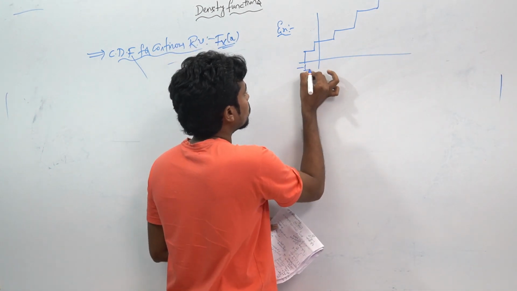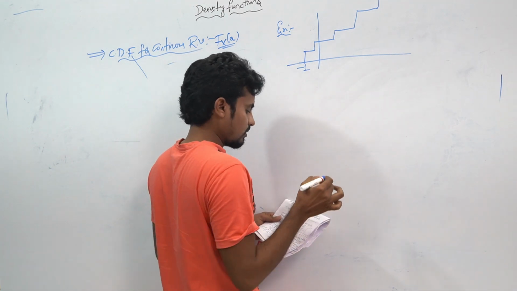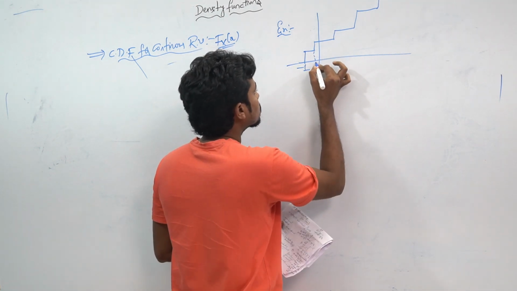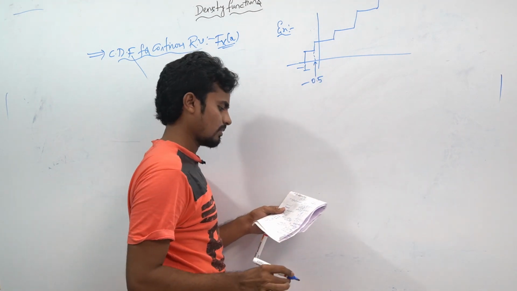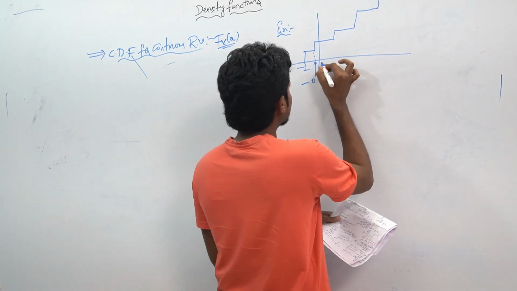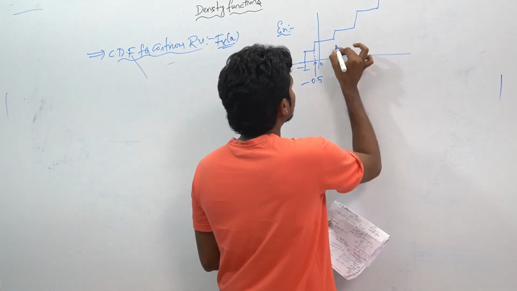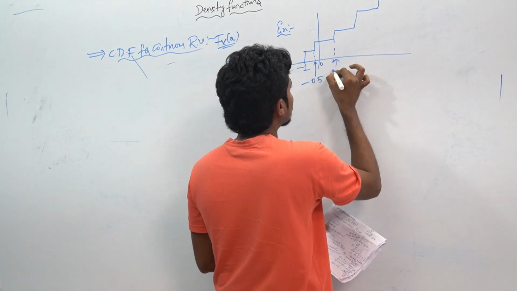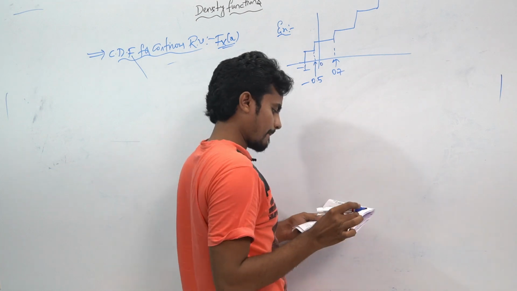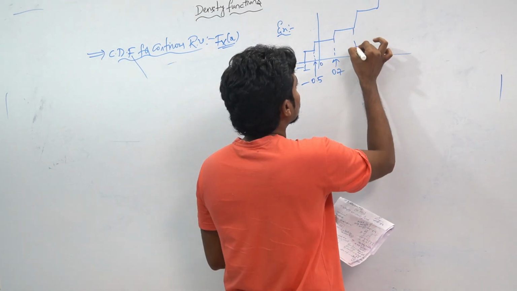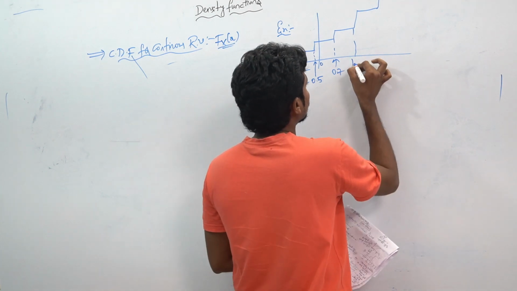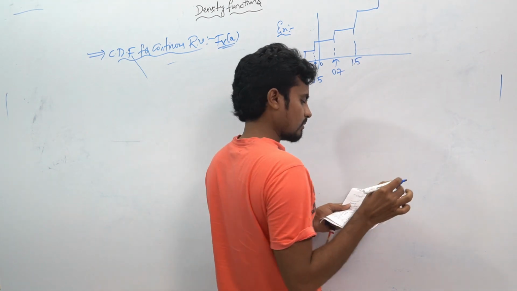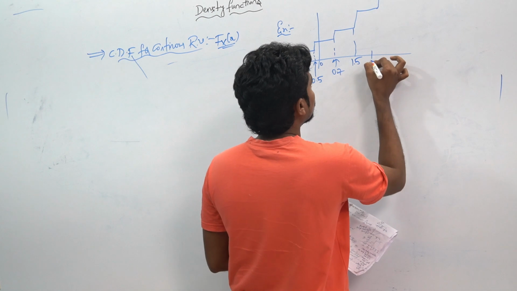So this will be -1, and this will be -0.5, and this will be 0. How much will this be given? They will be given as 0.7, and here they will be given as 1.5, and this will be 2.